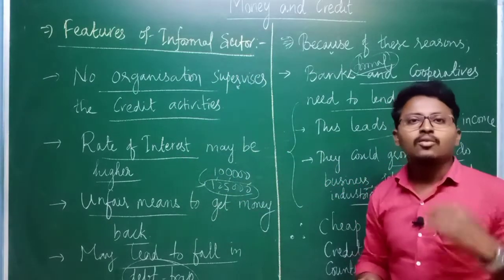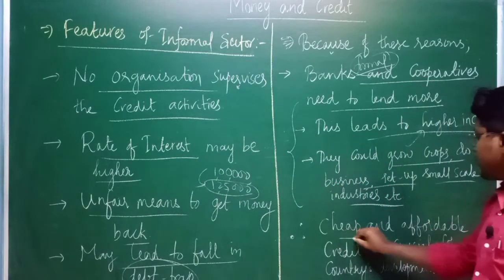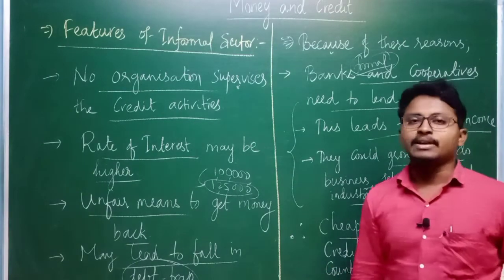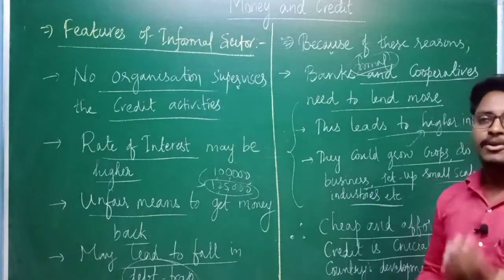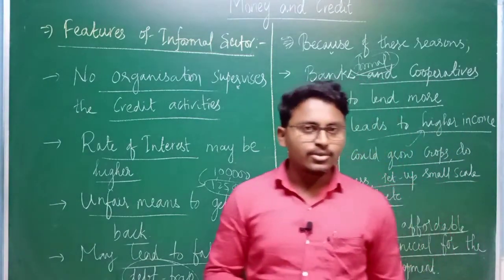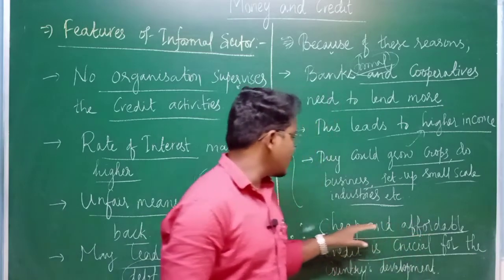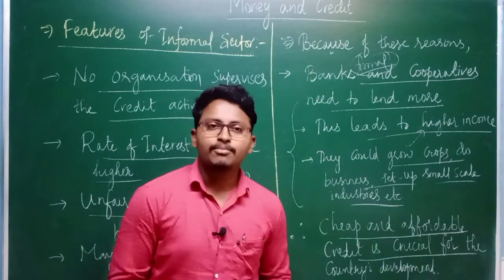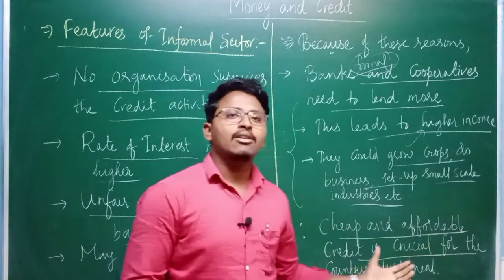So what they are trying to say is that cheap and affordable credit is crucial for the country's development. That means in order to develop our country, in order to put our country on the development path, we need to provide cheap and affordable credit to all kinds of people. Then only we can develop very easily.